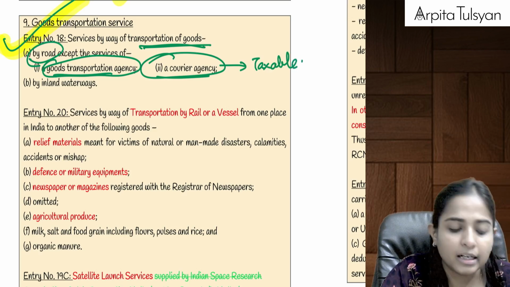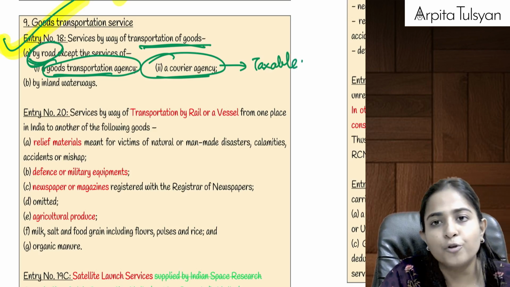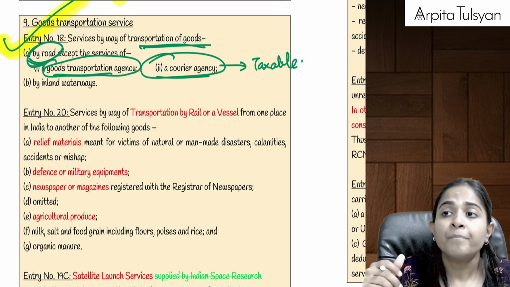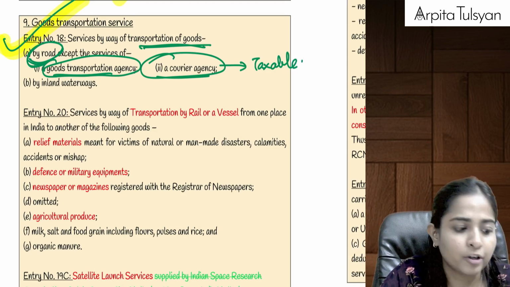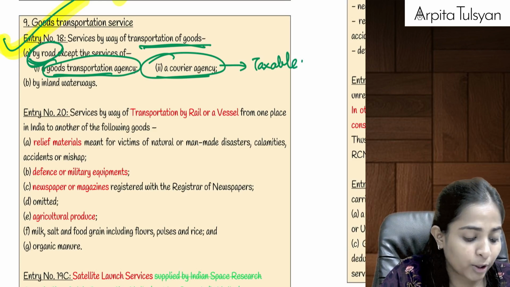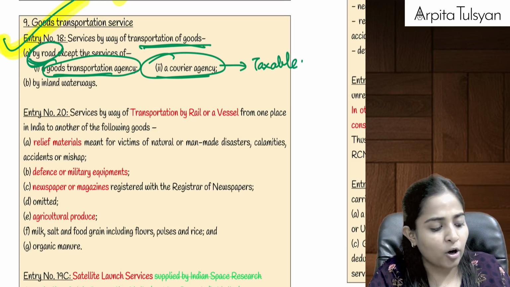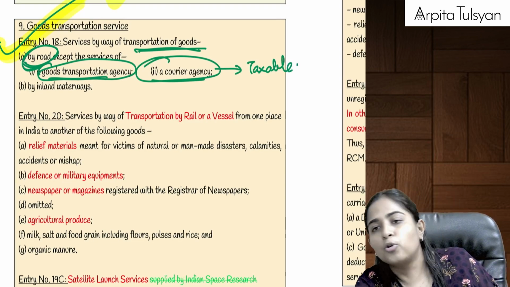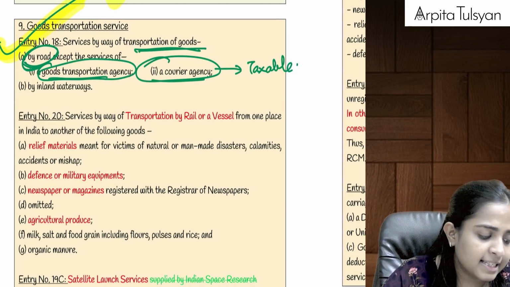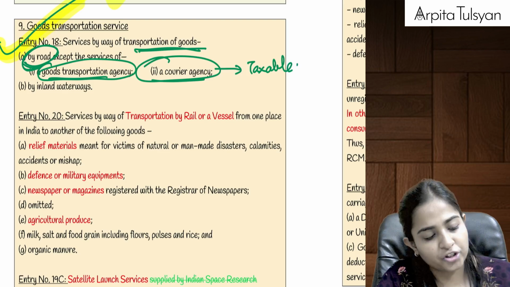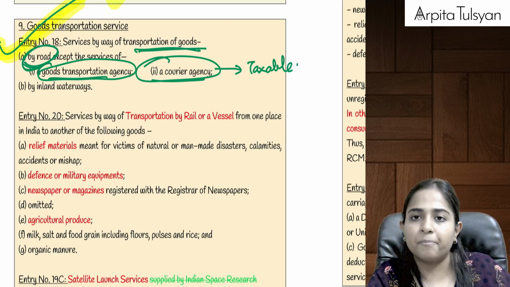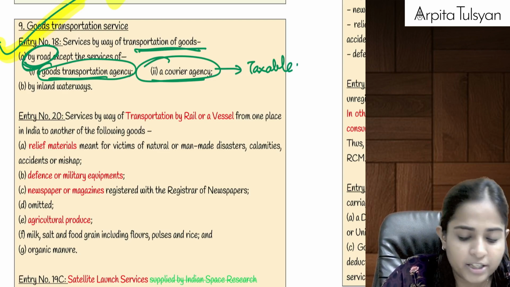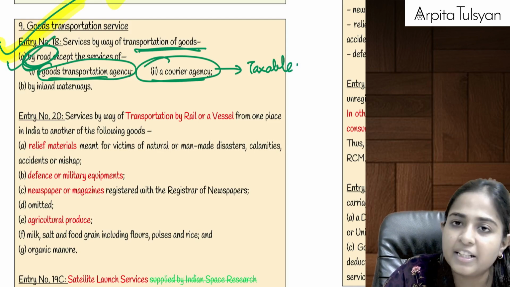If by any other mode, if we are doing the transportation of goods by road, let's say we are just transporting it by way of porter services, by way of non-GTA services, who is not going to issue us a consignment note. I hope you all recollect GTA, Goods Transport Agency, is such a person who, if takes our goods, will issue us a document called consignment note. Then only that person will be called a Goods Transport Agency. If we are providing the transportation of goods services by any person other than Goods Transport Agency, then it will be totally exempted if it is done by road.